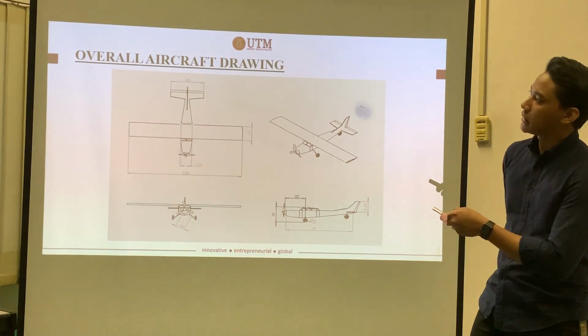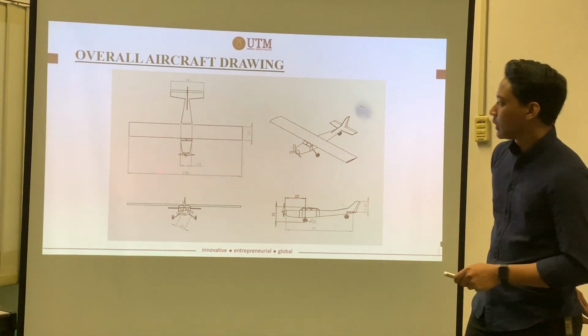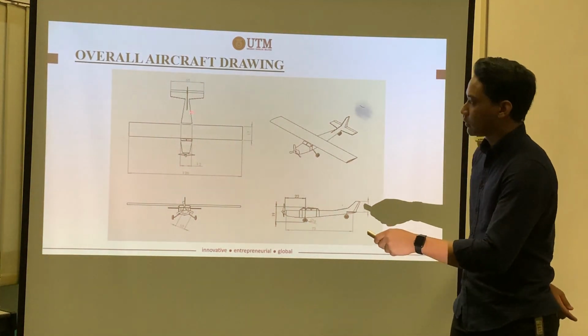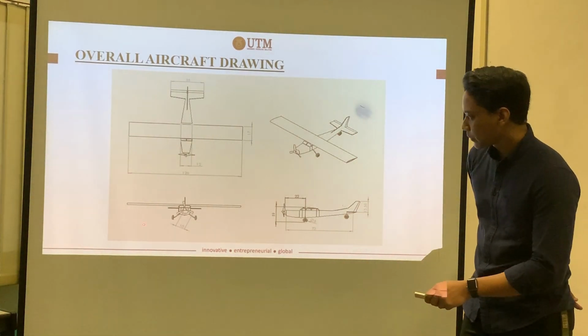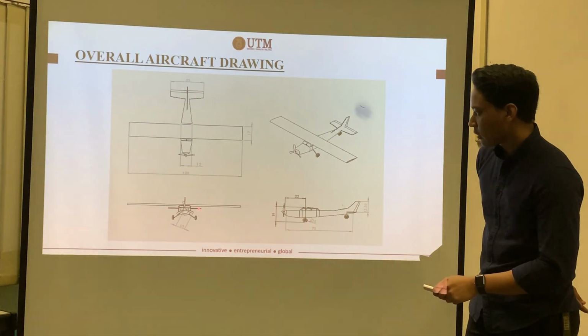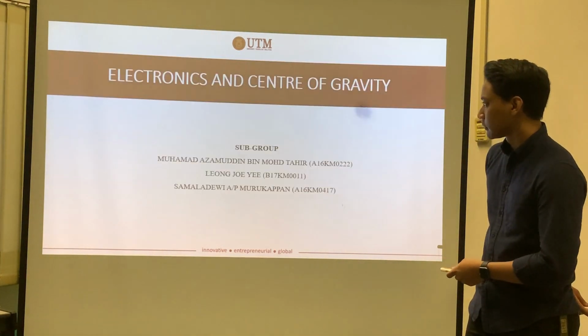And this is the overall aircraft drawing. We're having the wingspan, the rectangular shape of the wing, the conventional tail, and also the size of the propeller.